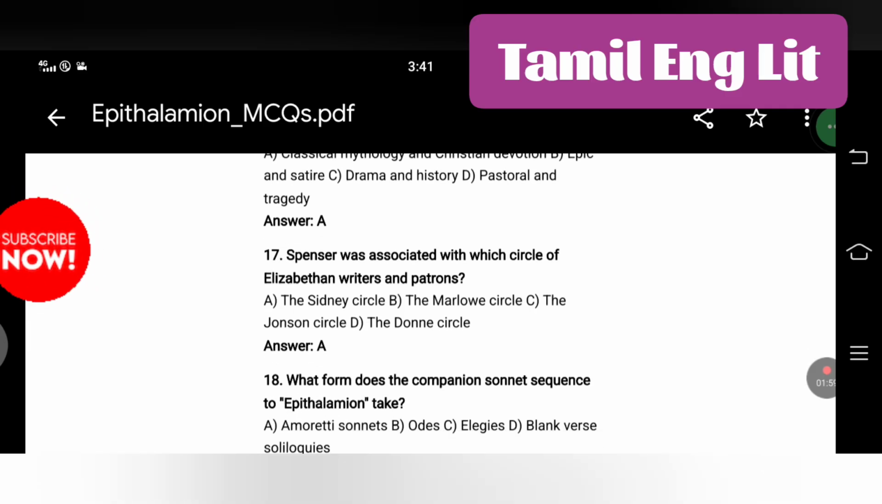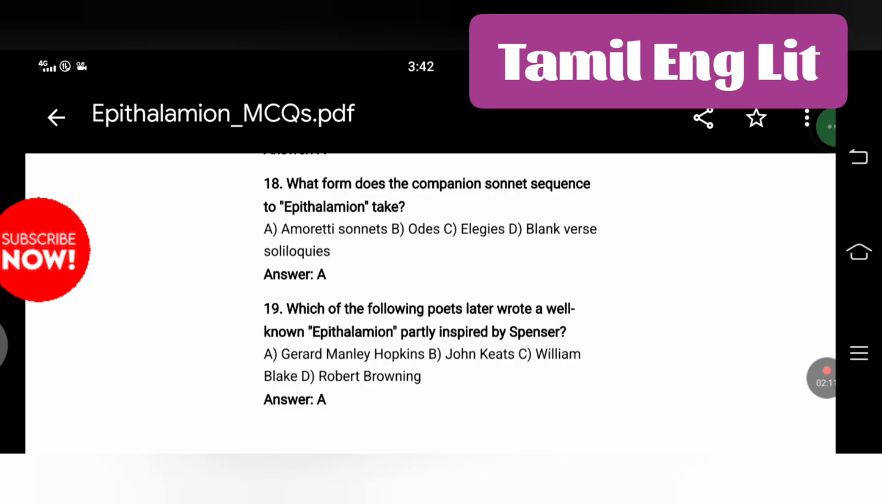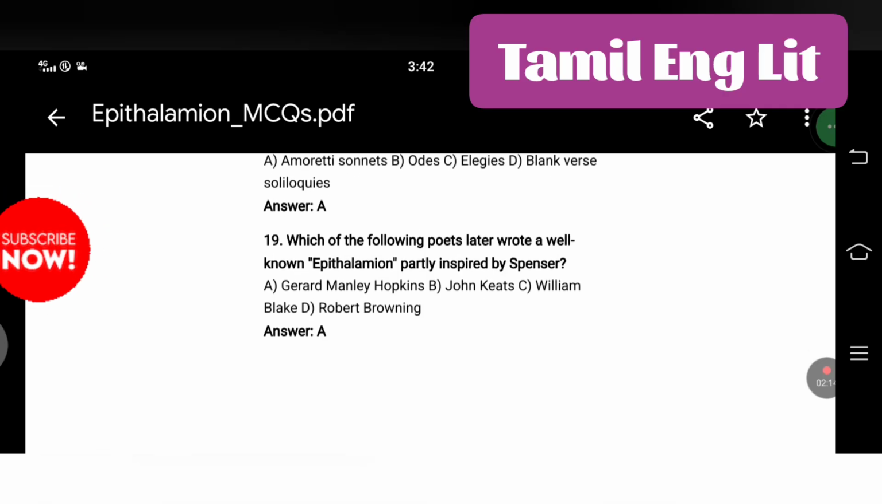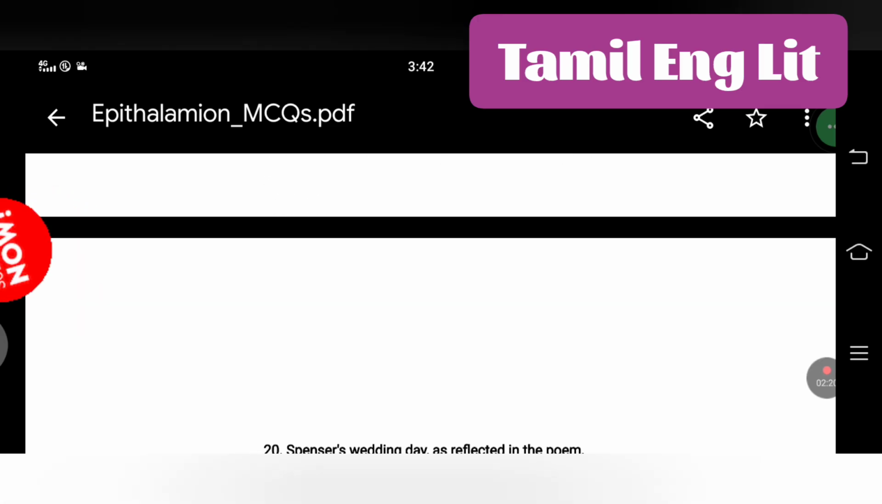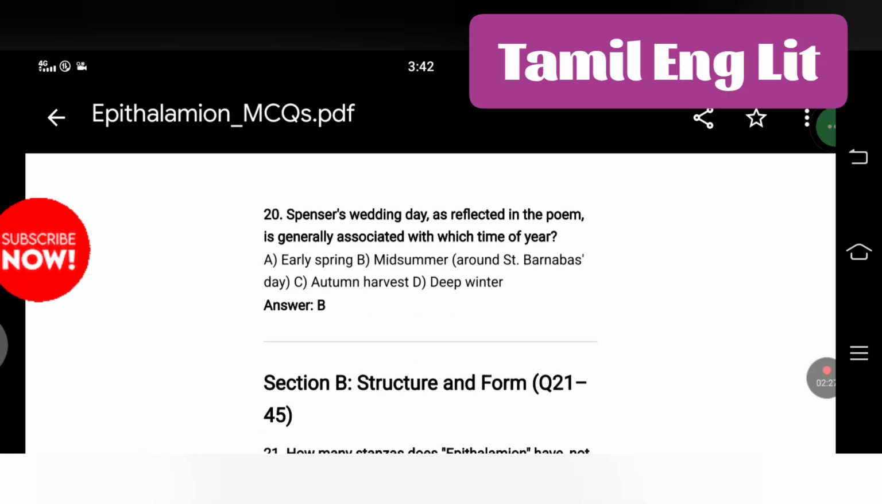Spenser was associated with which circle of Elizabethan writers and patrons? The Sidney Circle. What form does the companion sonnet sequence to Epithalamion take? Amoretti sonnets. Which of the following poets later wrote a well-known Epithalamion, partly inspired by Spenser? Gerard Manley Hopkins. Spenser's wedding day, as reflected in the poem, is generally associated with which time of year? Midsummer, around Saint Barnabas' Day.